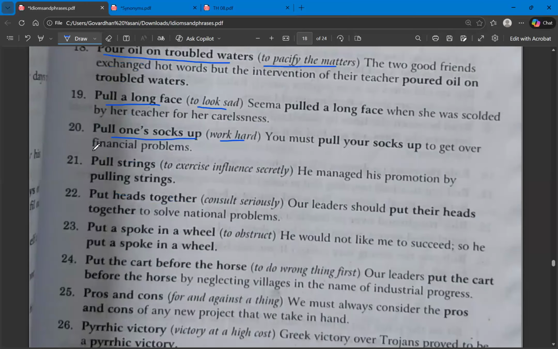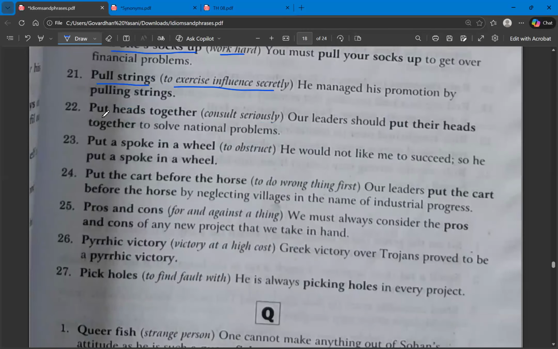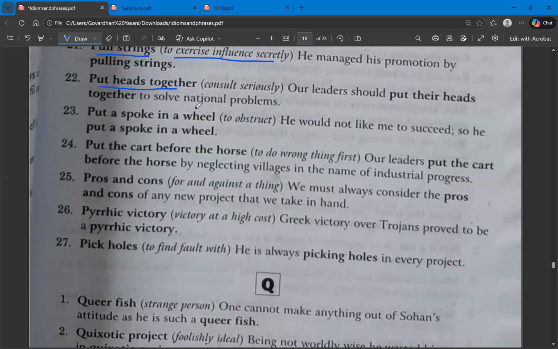The next one, pull strings. Pull strings means to exercise influence secretly. So it's like influencing, but very secretive. That is the meaning of pull strings. Next, put heads together. Put heads together means consult seriously.